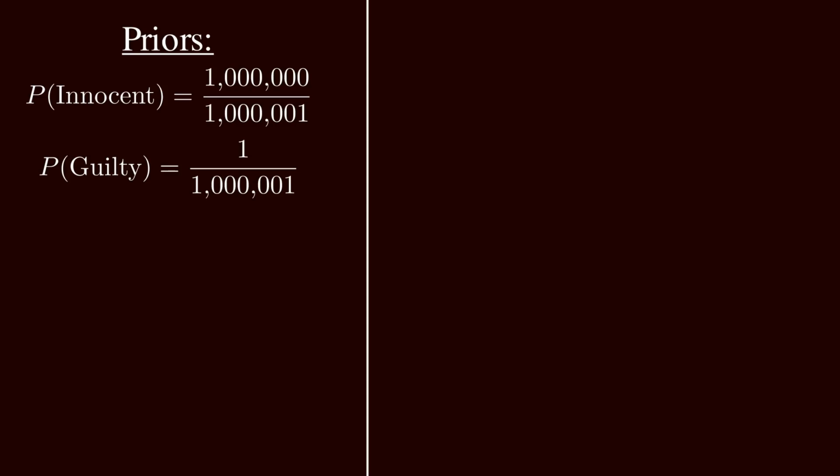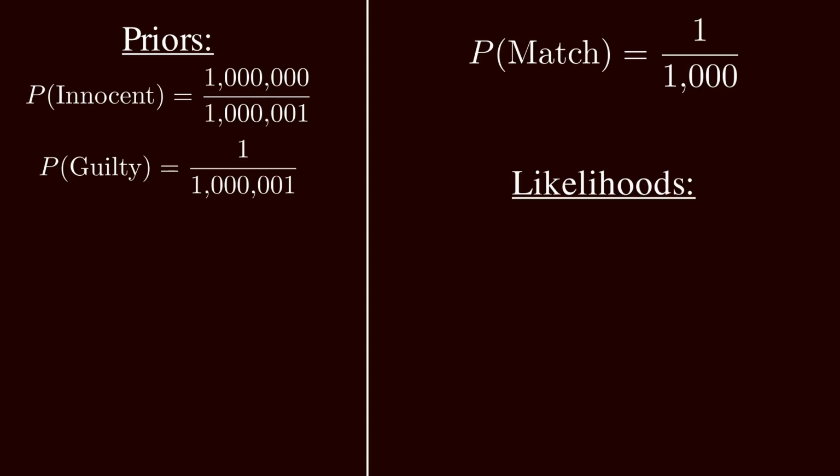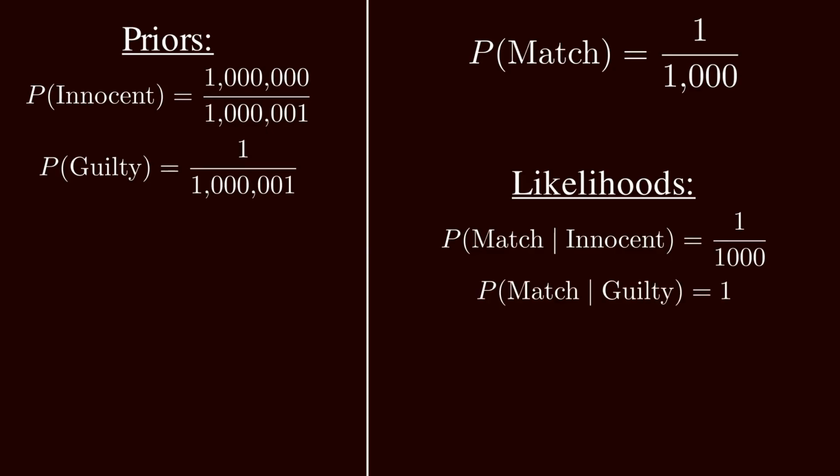And as we know, the forensic expert testifies that there is a 1 in 1,000 chance that some randomly selected individual from the city will match the fingerprint left on the weapon. Therefore, we can deduce that our likelihoods are the following. The probability of a fingerprint match given innocent is 1 in 1,000, whereas the probability of a fingerprint match given guilty is 1.